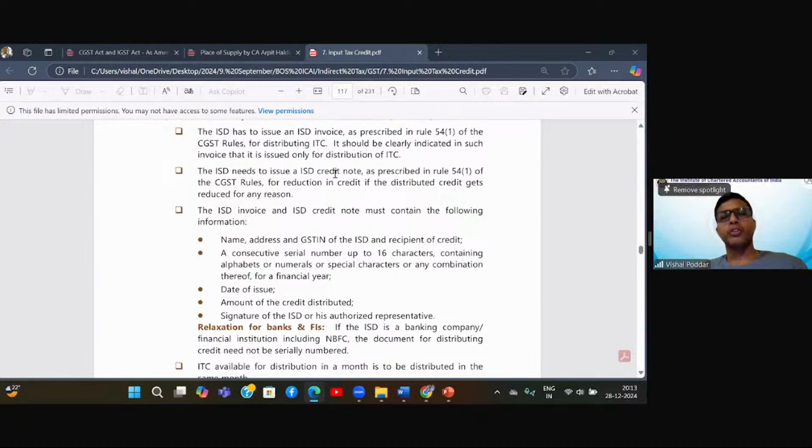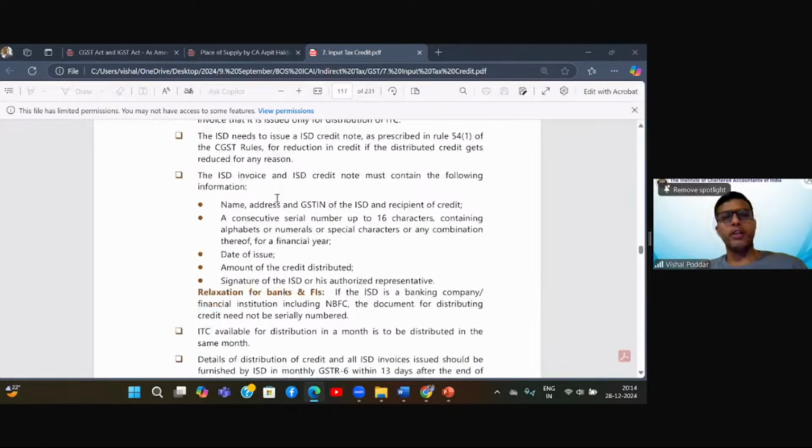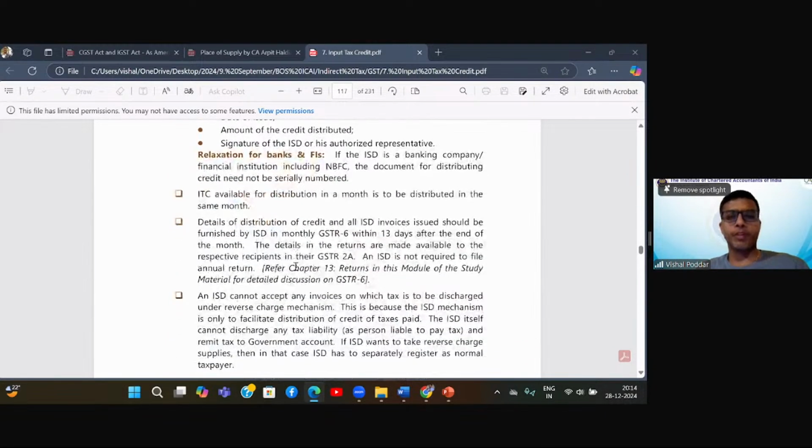The ISD needs to issue an ISD credit note as per Rule 54(1) of the CGST Rules for reduction in credit. If credit gets reduced for any reason, the ISD invoice and ISD credit note must contain the following particulars. Again, these particulars are similar to what we study for other invoices and credit notes. So basically, all the points are very similar. If I have wrongly given higher credit and I want to reduce it, then I will give a credit note in a future month.